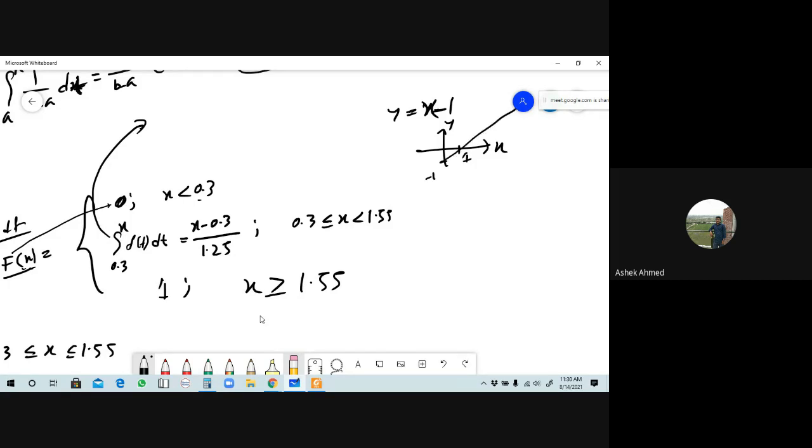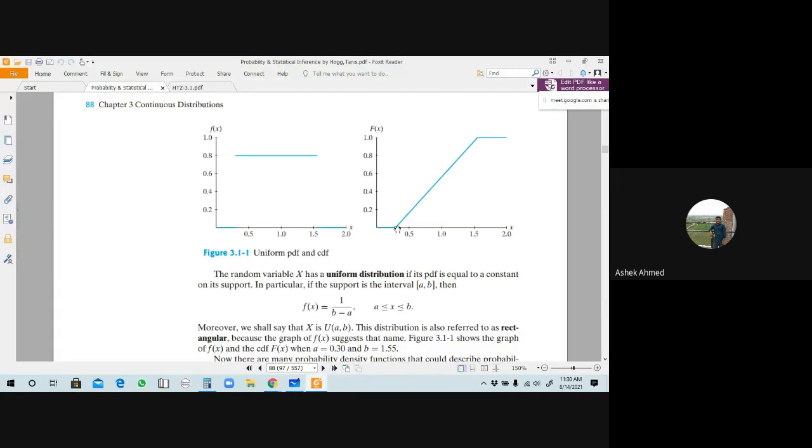So yes, we can consider this function, this equation, and y equals to this equation is also the same with x minus something else. Okay, so from here we can say that this graph will also be this type of graph. So if you substitute the values of x equals 0.3 to 1.55, then the graph will be from this point to this point. Okay, this is the line here. Understand?